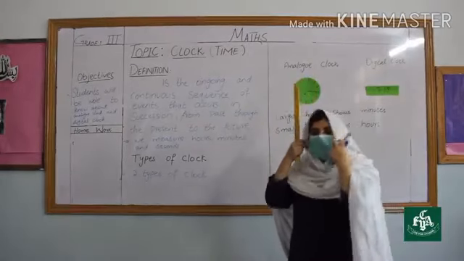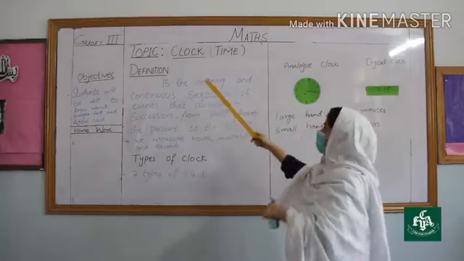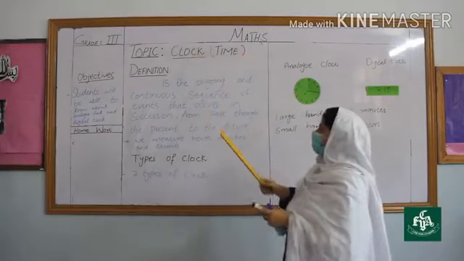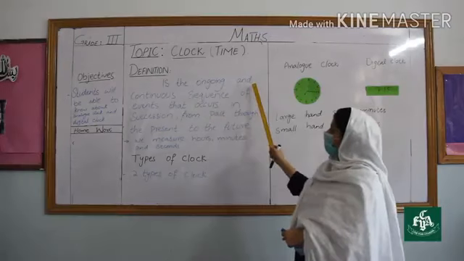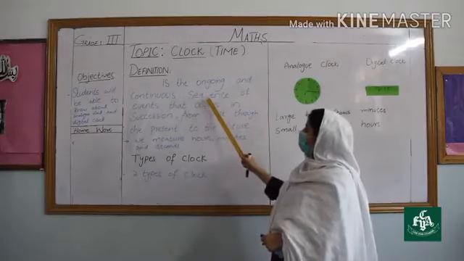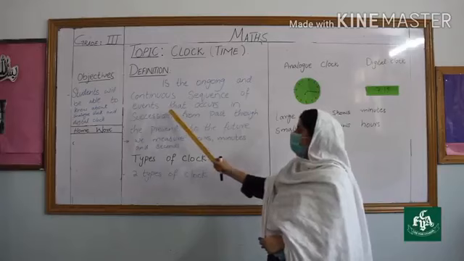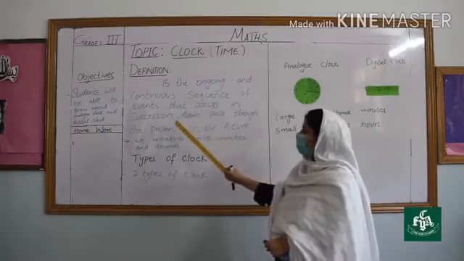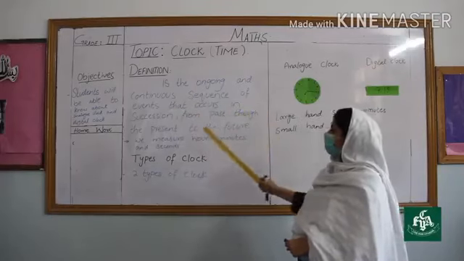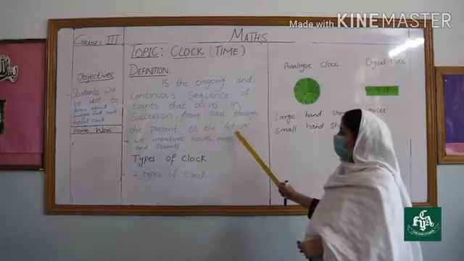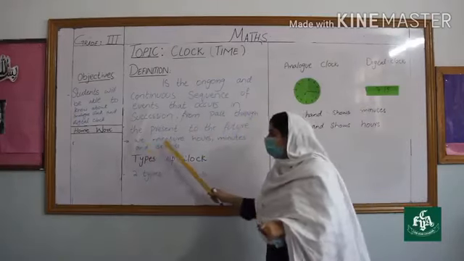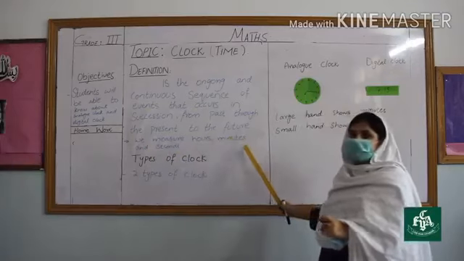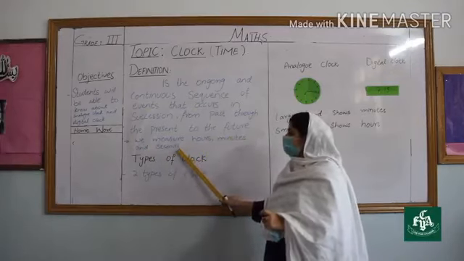Bismillahirrahmanirrahim. Today I am going to explain the next topic, that is the clock or time. The definition of time is the ongoing and continuous sequence of events that occur in succession from the past through the present to the future. So in time we have to measure hours, minutes and seconds.